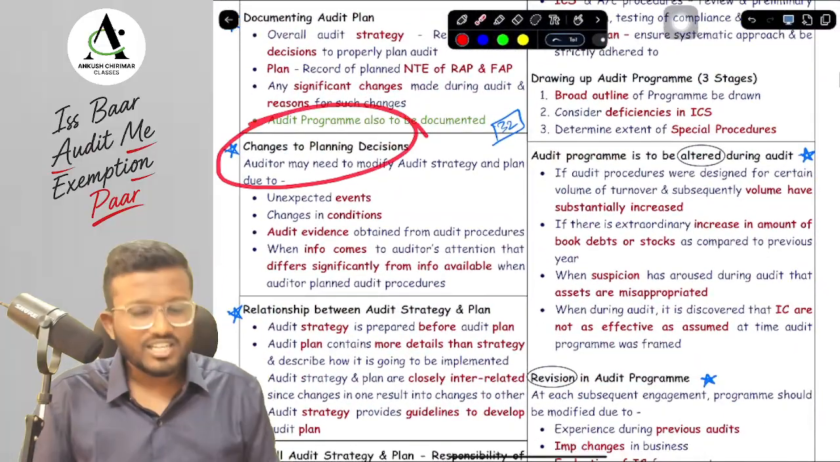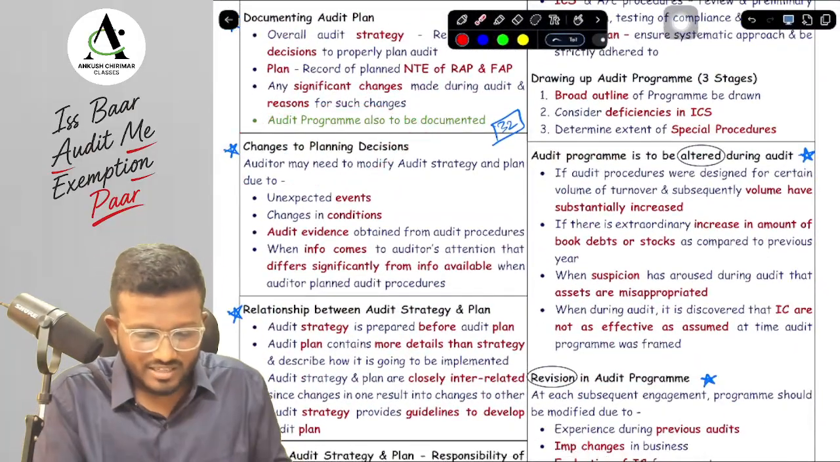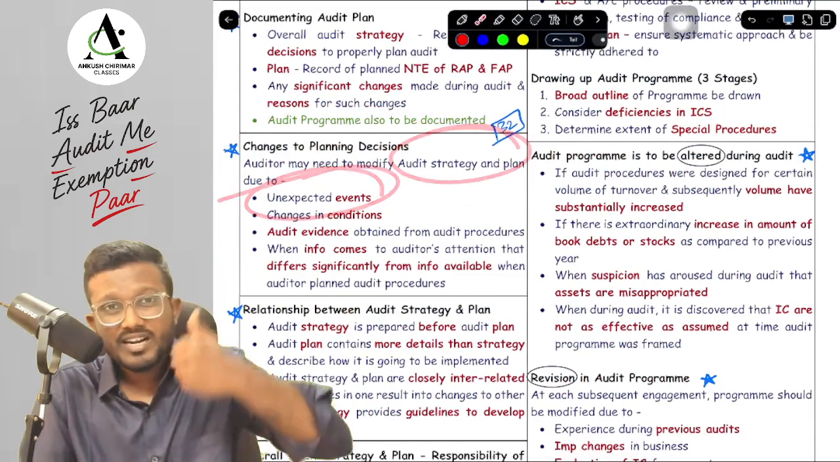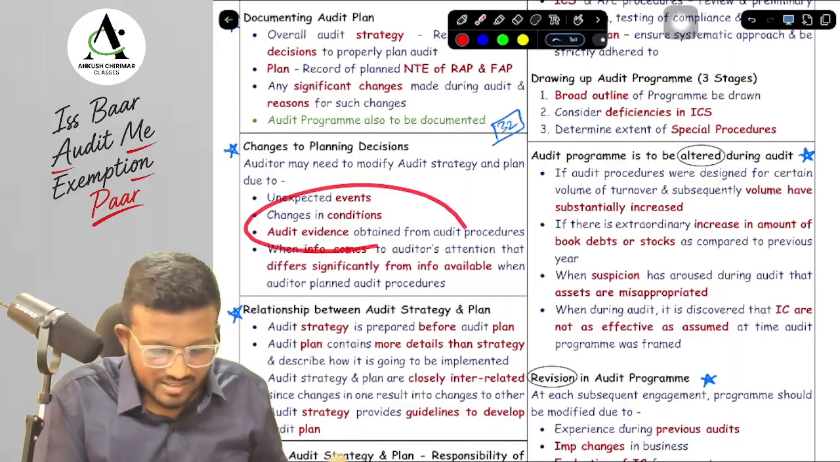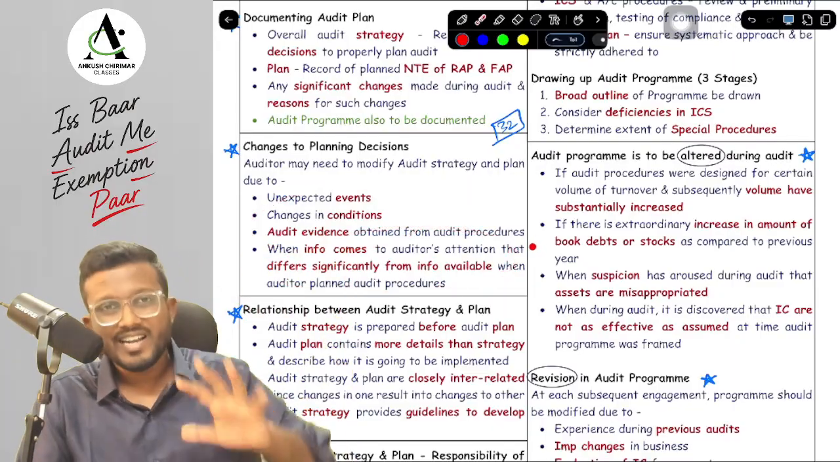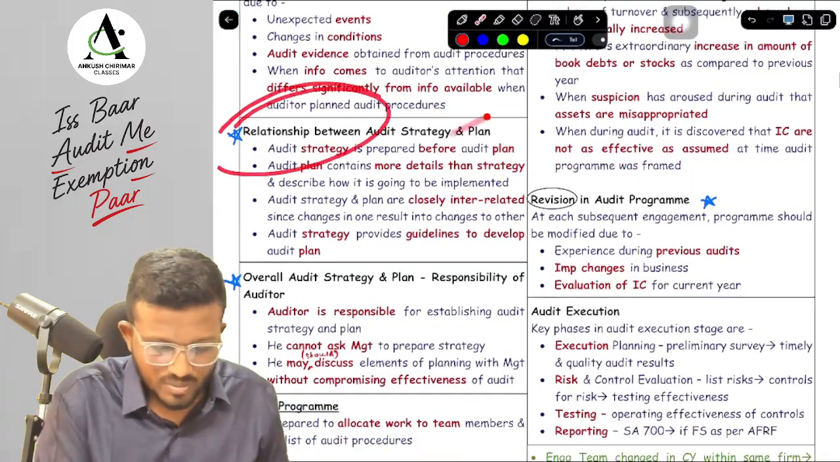Okay, yes sir. Next, changes to planning decisions. What are the conditions in which audit strategy and plan may need to be changed, sir? First of all, due to an unexpected event, there are changes in conditions, or there is evidence obtained which differs significantly from the earlier evidence.